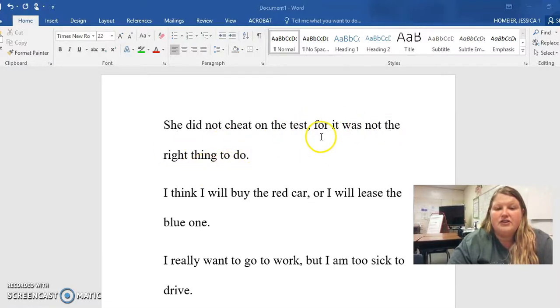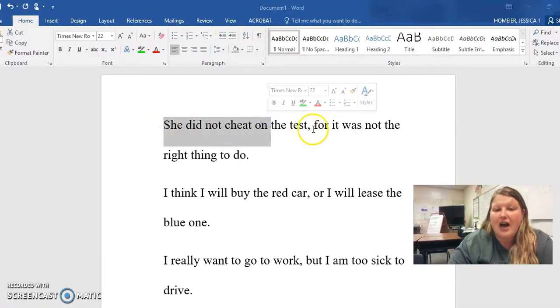For it was not the right thing to do. What was not the right thing to do? It. It is the subject. And what was it? It was not the right thing to do. So that's two complete sentences. So I can put a comma and put a conjunction.